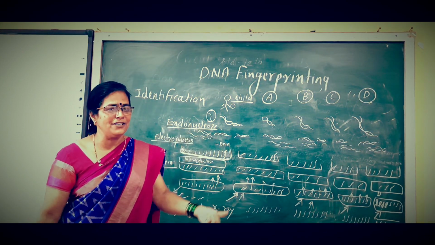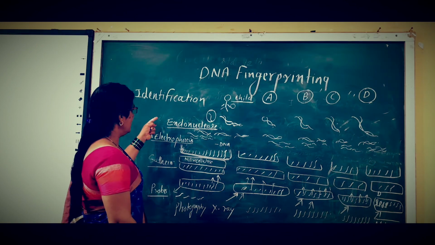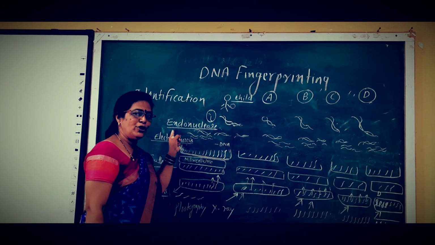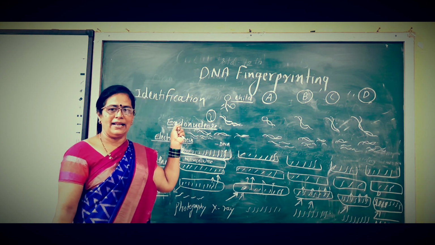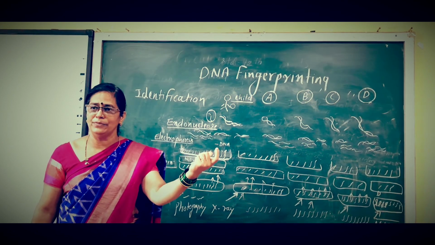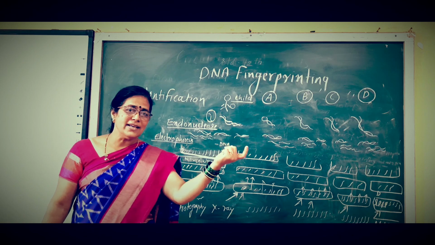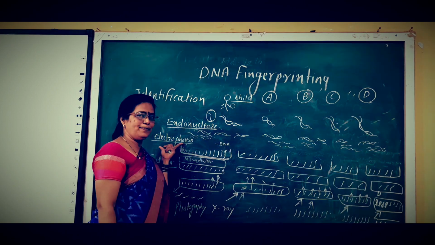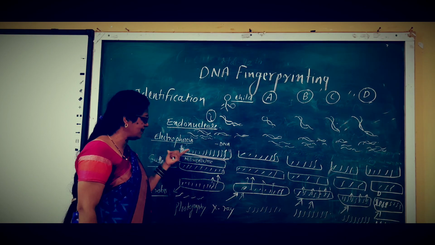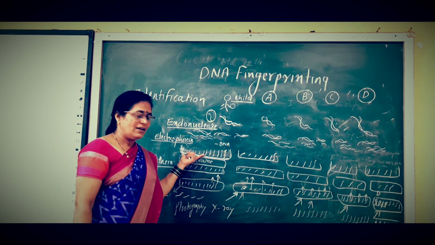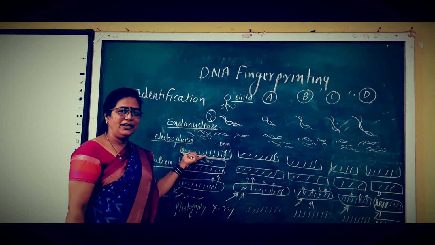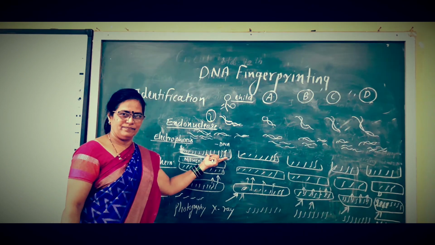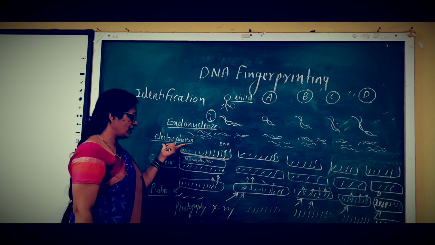So which are the different steps used here? The first is the isolation of the DNA. Then the second one is the RFLP, restriction fragment length polymorphism, produced with the help of the endonuclease enzyme. Then electrophoresis takes place, for the arrangement of the DNA in a lengthwise manner. This is called electrophoresis.